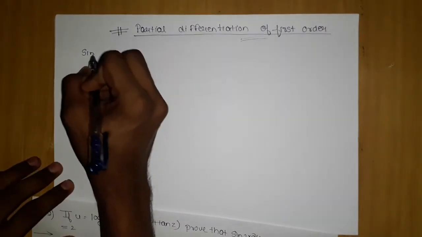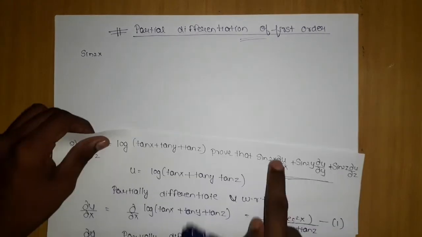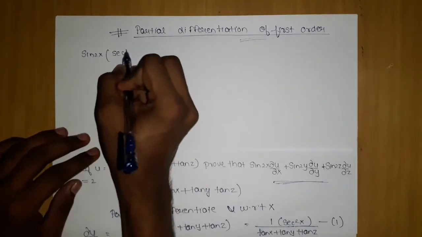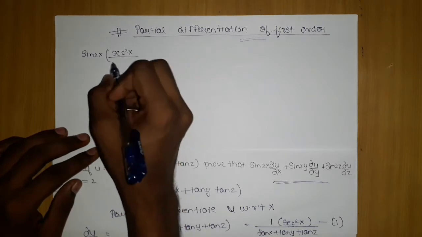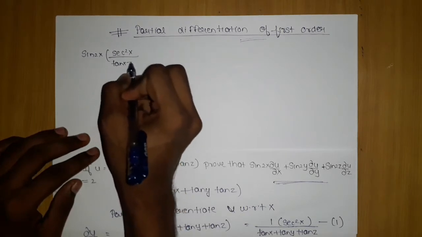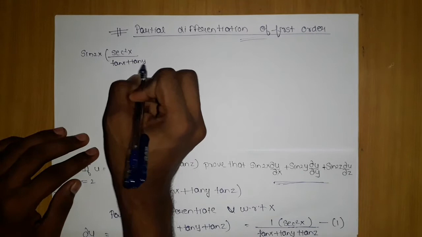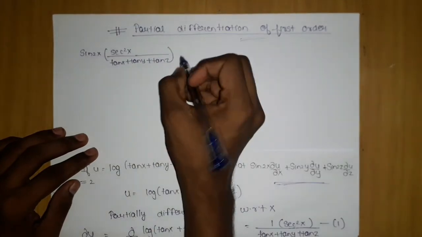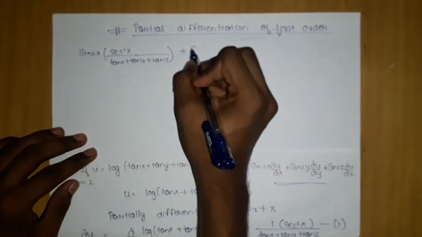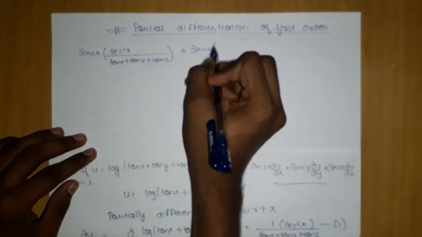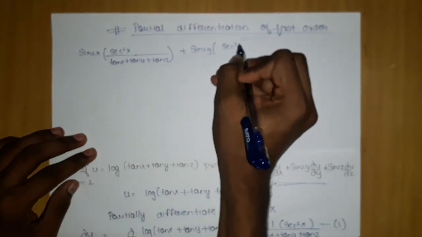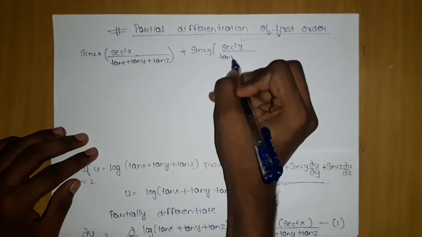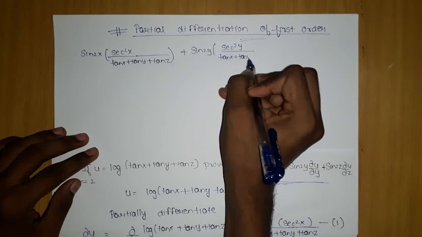Now sin 2x into dou u by dou x is what? Sec square x into tan x plus tan y plus tan z, plus sin 2y sec square y by tan x tan y tan z.